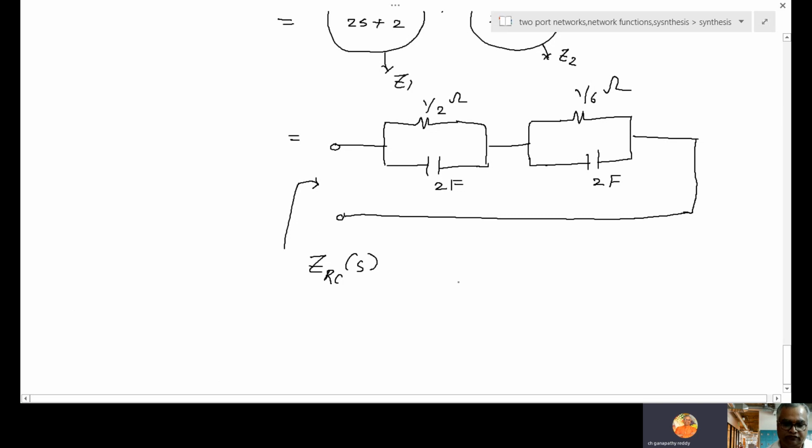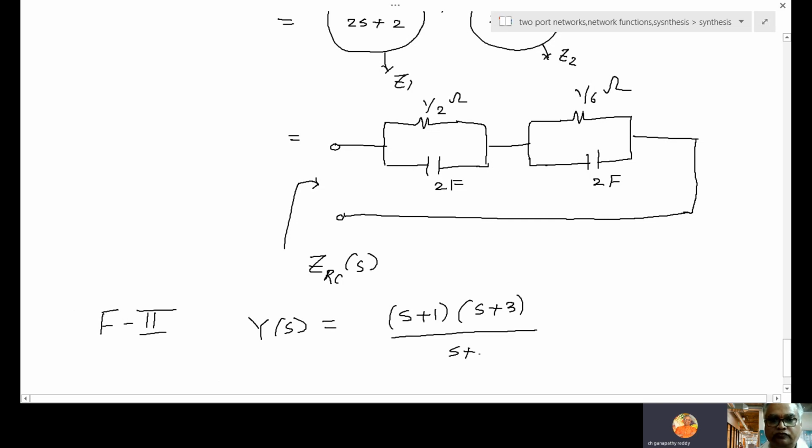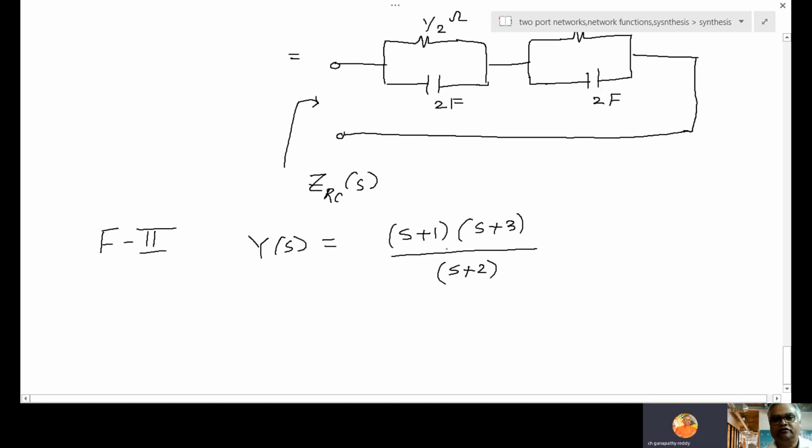If it is Foster form 2, we have to take Y. So what is Y of S? Same Z of S, make it reverse. So when I make it reverse, you will get S plus 1, S plus 3 by S plus 2, S plus 2. Same Z reciprocal, denominator will come to numerator, numerator will come to denominator.